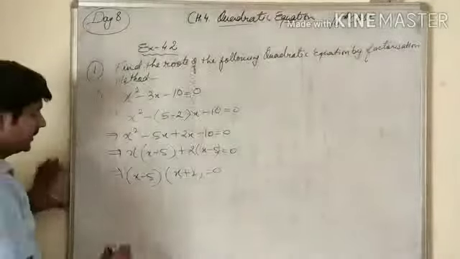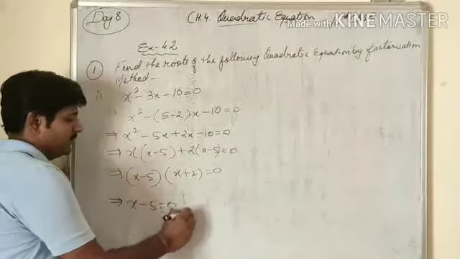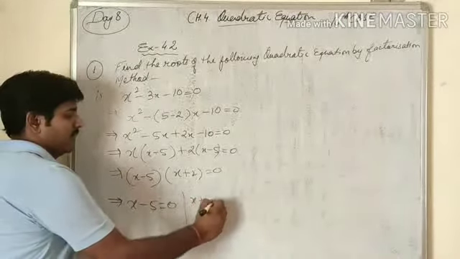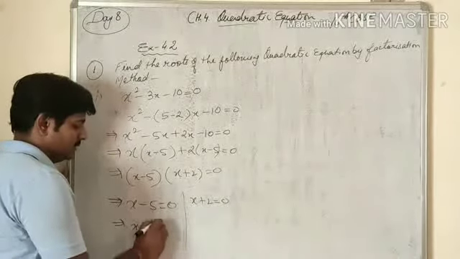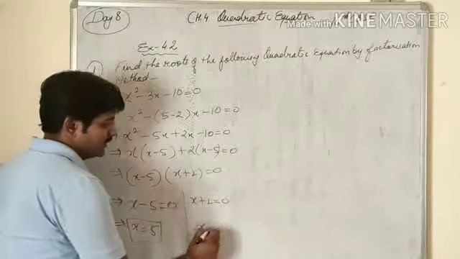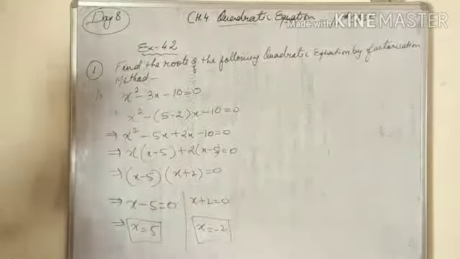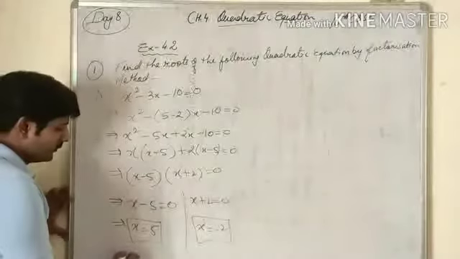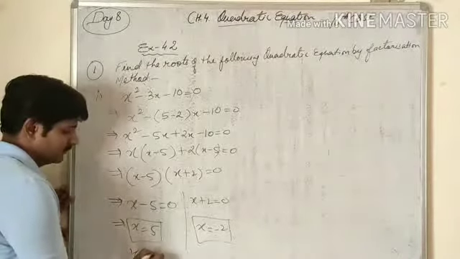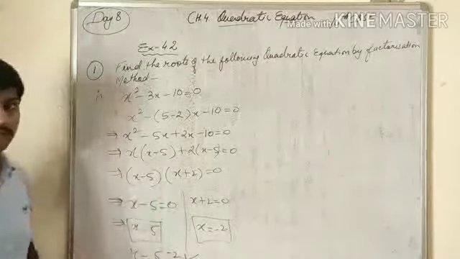Let's take them separately. x minus 5 equals to 0, x plus 2 equals to 0, and we got this solution, and this. So we have two solutions, and the question was roots. So the roots of x are 5 and minus 2. This is the answer. Please write it down.